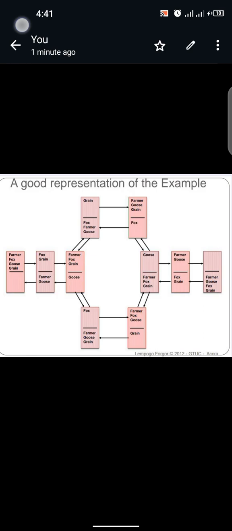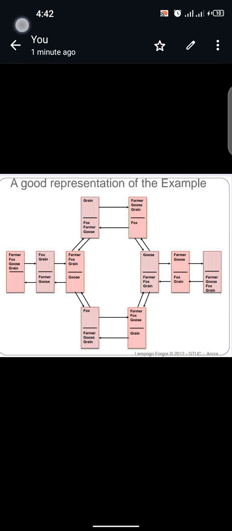The farmer then leaves the grain at the bank of the river and brings the fox to the destination of the river. So at the destination of the river, we have the farmer, the fox, and the goose, and the grain is at the bank of the river. So at the destination of the river, we have the fox and the goose, and at the bank of the river, we have the grain.